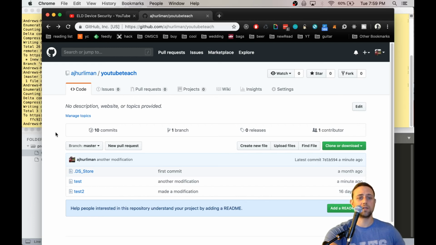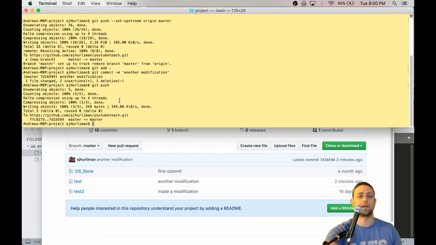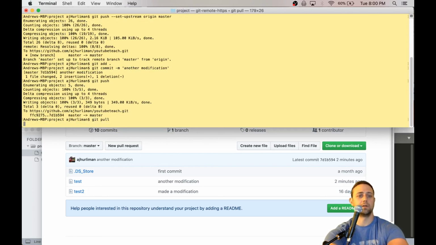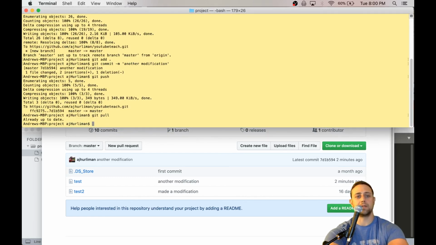So let's take this in the reverse direction now and say that there's multiple contributors. One of my coworkers or friends or somebody in the open source community has said they want to contribute. They made a commit to this, and then let's say this repository has something that I don't have locally and I want to work on that. I will just go git pull, and it's already up to date right now, but if there was something on the branch that I was currently on, this would pull it down.